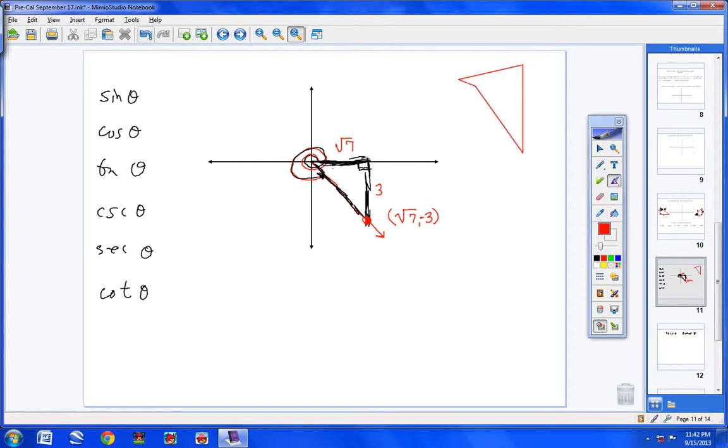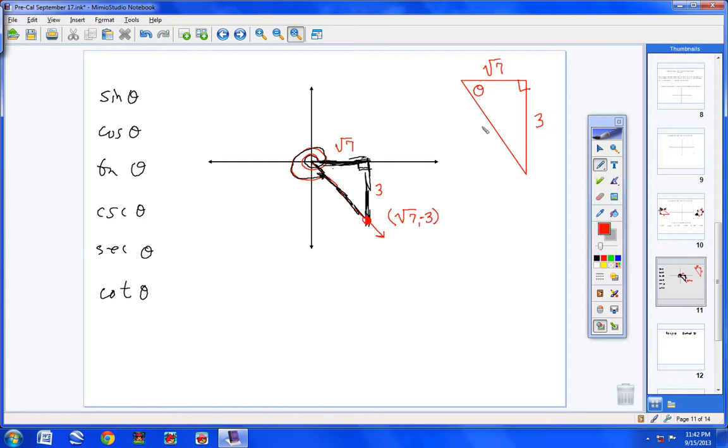Wow, that's a really nice triangle, isn't it? It's worse yet. Now watch this. There's this angle, so I know I have square root of 7 here. I know I have 3 here. I know I have a right angle here. Remember we didn't know what this angle was right here? Remember? I put a question mark there. Well, let's call it theta.